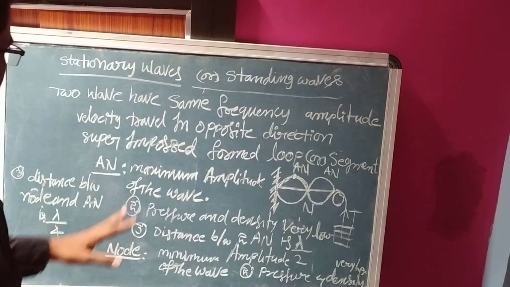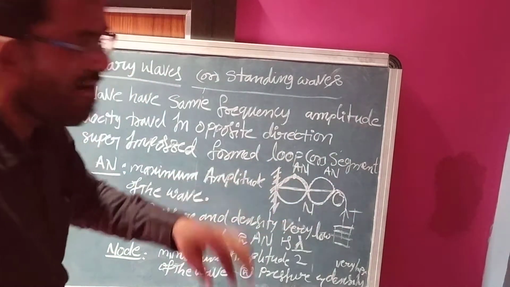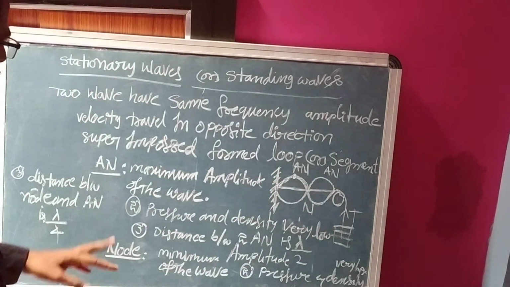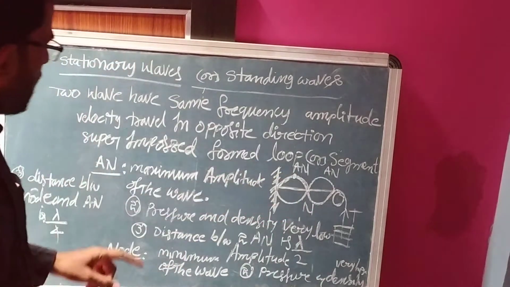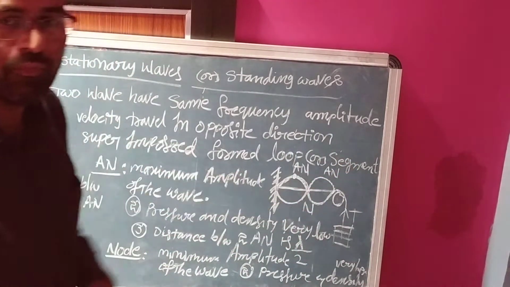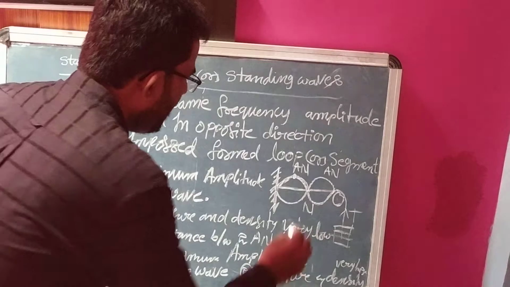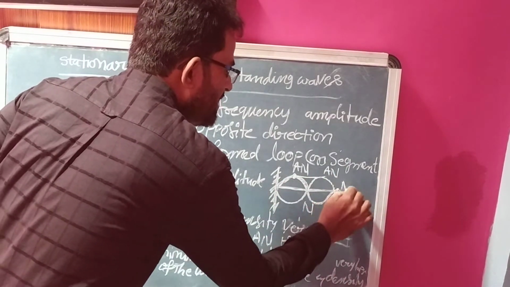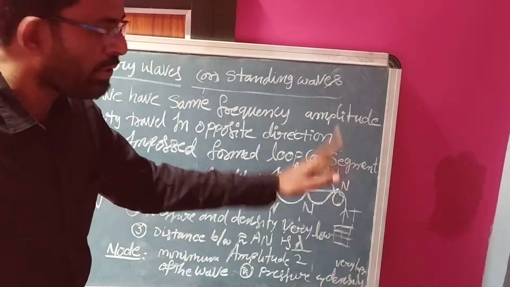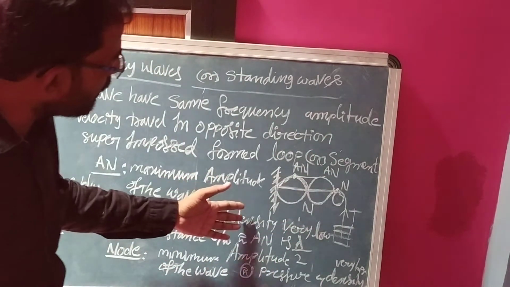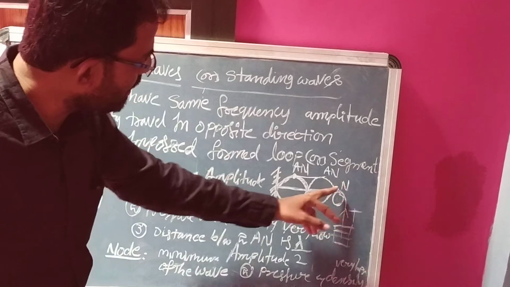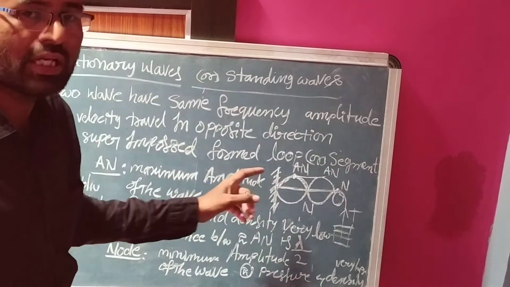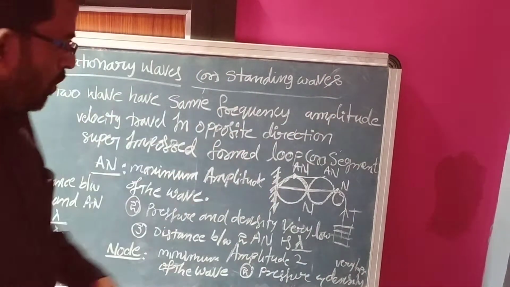What is an antinode? The maximum displacement from the mean position is called an antinode, and at the antinode the pressure and density are very low. The distance between two antinodes, or between two nodes, is lambda by 2. Why lambda by 2? Because the wave travels L equal to 2 times the node distance, so that is why it comes to lambda by 2.